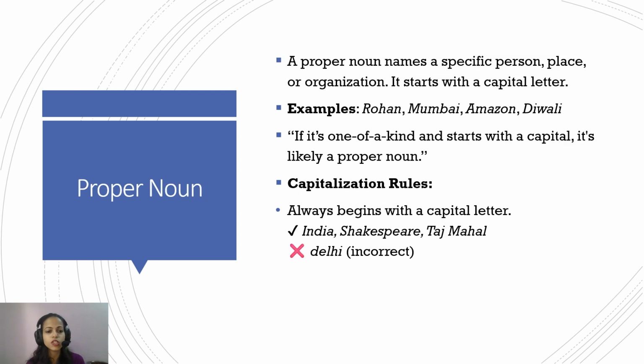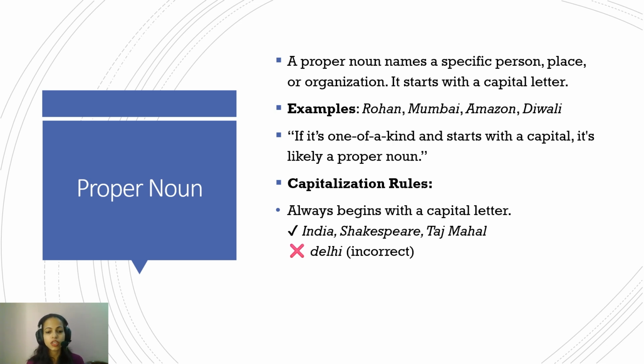For example, the first one is proper noun. A proper noun is the name of a specific person, place, or organization, and since it refers to a specific thing, it always starts with a capital letter. For example, if it is the name of a person, say Rohan, the R in Rohan will always be written in capital letter. If you're referring to the name of a city, Mumbai, the letter M will always be capital. It's very easy to identify proper nouns because they are so proper, the sophisticated ones, if you want to remember them. It's always one of a kind, so the first letter of that word is always written in capitals.